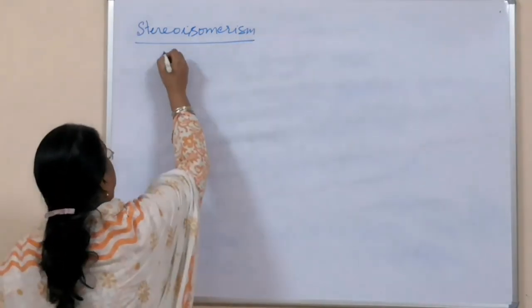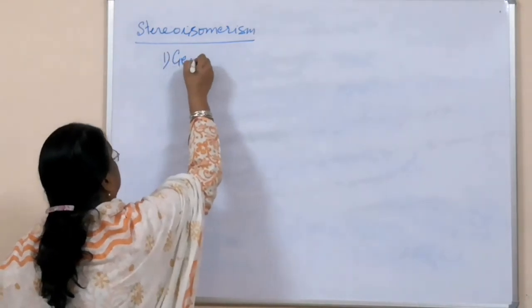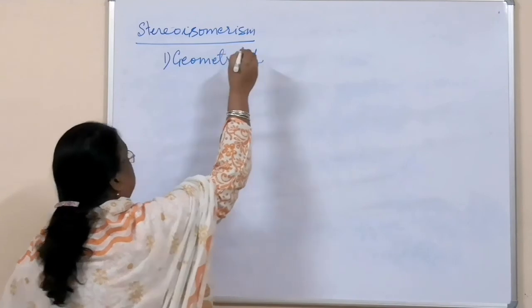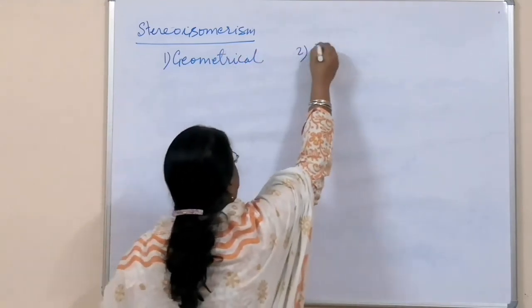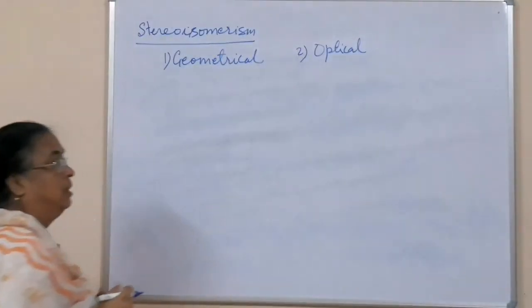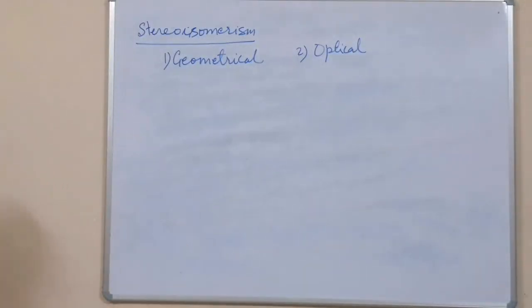One is geometrical isomerism, and second is optical isomerism. So first I will be covering geometrical isomerism.